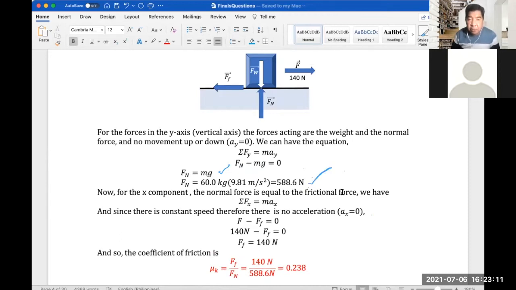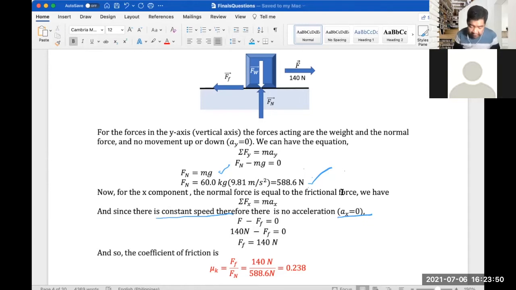So now for the x component, everything that moves left or right, the normal force is equal to the frictional force. So we have the summation of Fx equals max, and since there is constant speed, therefore there is no acceleration. Here we have a constant speed again, so a of x along the x-axis would be 0. So F, 140 Newtons, minus the frictional force, F sub f, is equal to 0. So F sub f would be 140 Newtons.